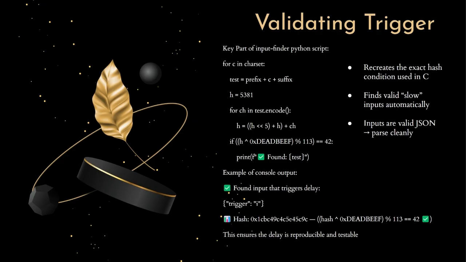The nice thing is I can regenerate a new slow input anytime I want just by rerunning the script, so it's repeatable. If I were building a fuzzing defense across multiple programs, I could actually generate a whole list of inputs that hit the bomb and scatter them throughout my test cases to slow down different paths. The script also helps prove that the logic bomb isn't tied to a single hard-coded input. I can hit the delay from multiple valid inputs, and that makes it even harder for a fuzzer to avoid once it starts encountering them.